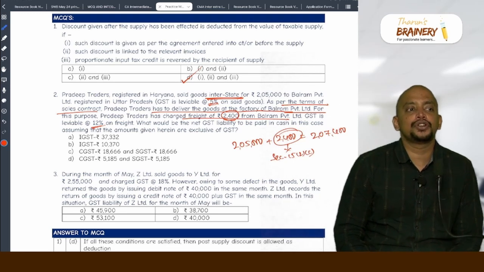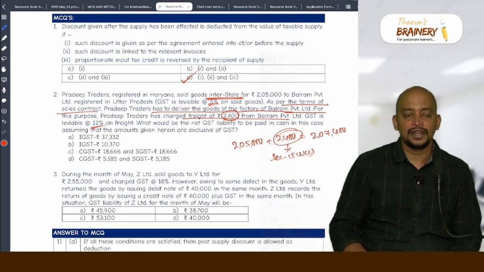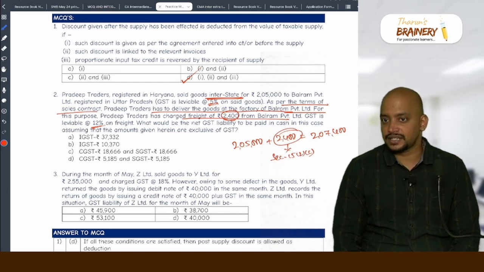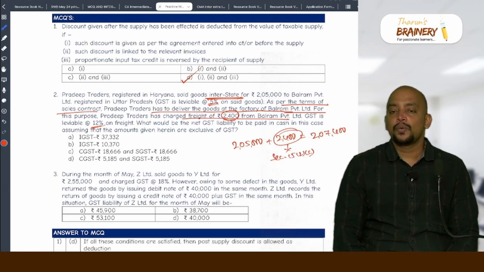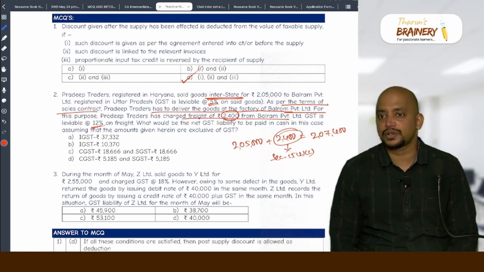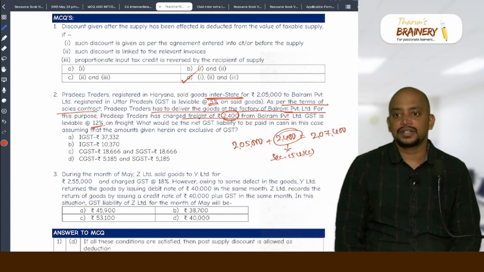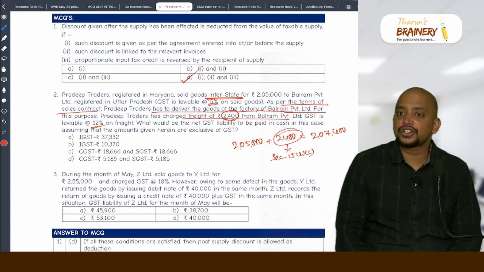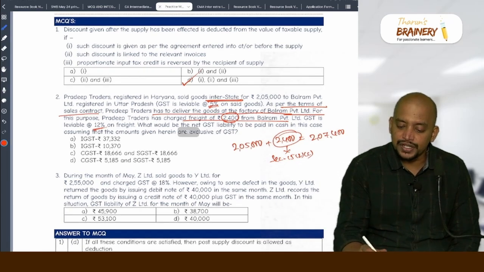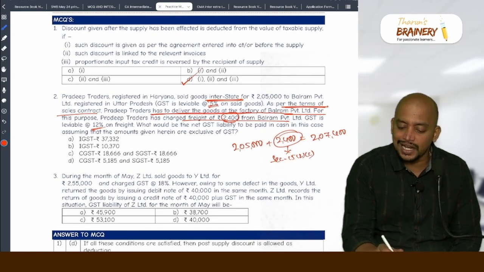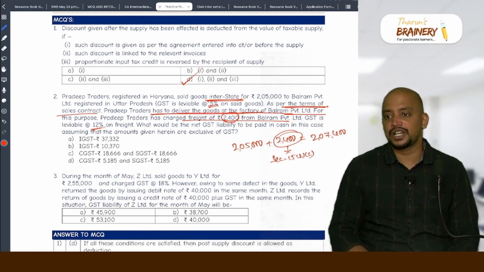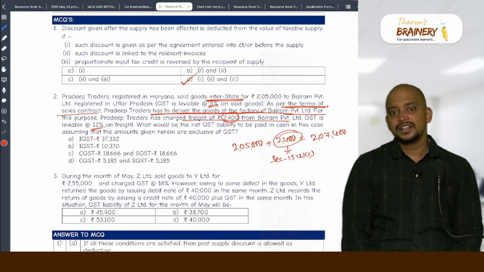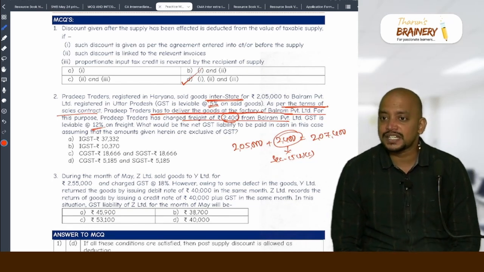For rate confusion, you need to refer composite supply, mixed supply. What are the two supplies here? Goods and freight, transportation. One is taxable at 5%, another is taxable at 12%. All are taxable. Is it naturally bundled or not naturally bundled? Naturally bundled. Why naturally bundled? Because they have to deliver the goods to the customer. So it is naturally bundled. If the goods sale is not there, the delivery will not come. Correct.